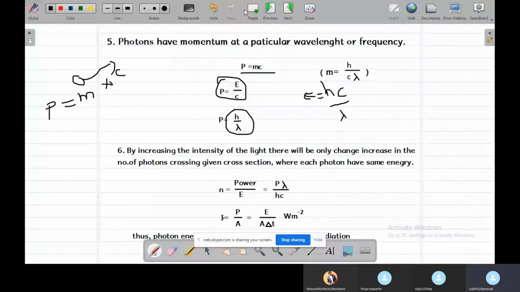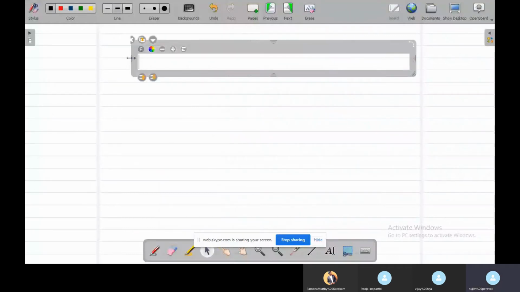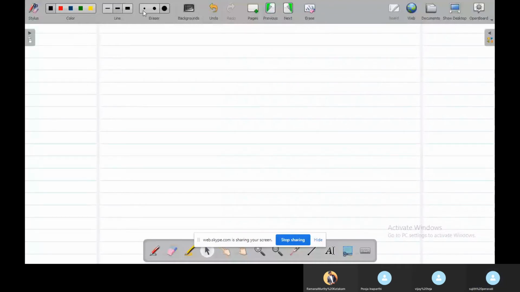Now I will give you a sum. Consider a plane surface where the photon is incident normally on the reflecting surface, and it is reflected back.